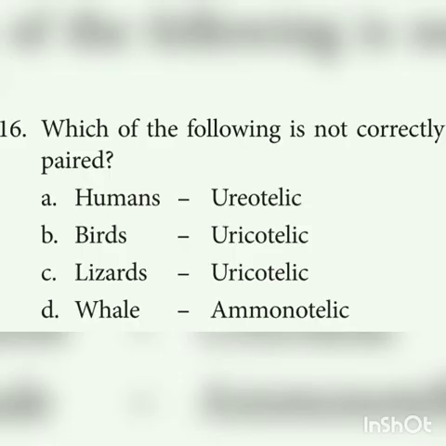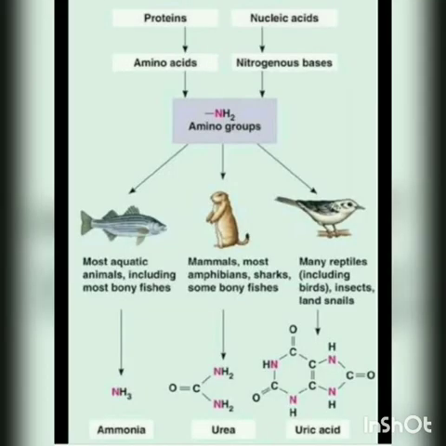16th one. Which of the following is not correctly paired? You have to read the question correctly. Humans are ureotelic. Ureotelic, aminotelic, uricotelic are the excretory products of different organisms. Humans excrete urea, so they are called ureotelic.